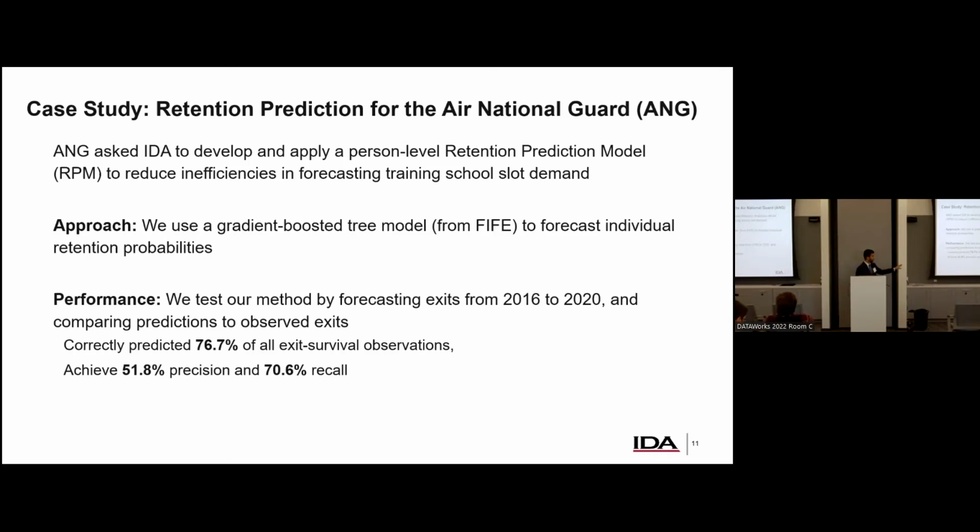So we look at precision and recall, and we see that if we predict someone to exit, there is a 51.8% chance that they will exit. And of all the people that did exit, we identified about 70%. So that's pretty good. And I want to dive into that a little bit more carefully.